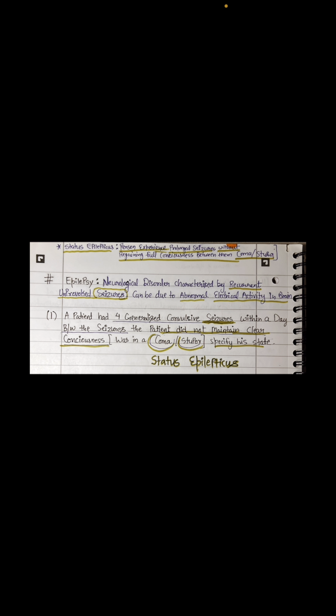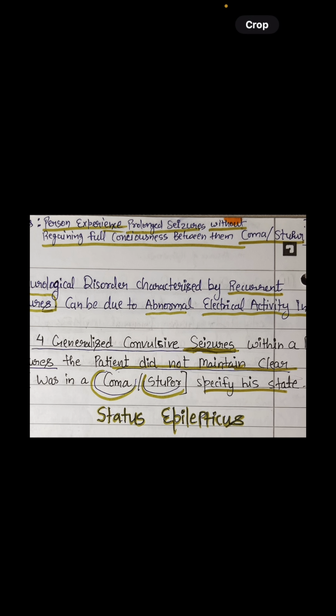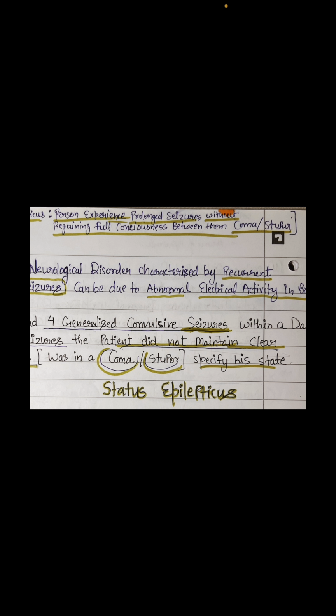Next, epilepsy. Epilepsy means seizures, a neurological disorder characterized by recurrent seizures, which can be due to abnormal electrical activity in the brain. The main thing in the croc questions is that they ask about status epilepticus again and again. Sir, what is this status epilepticus? It is when the person experiences prolonged seizures without regaining full consciousness between them.